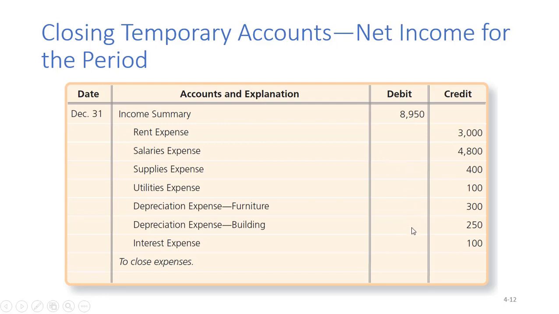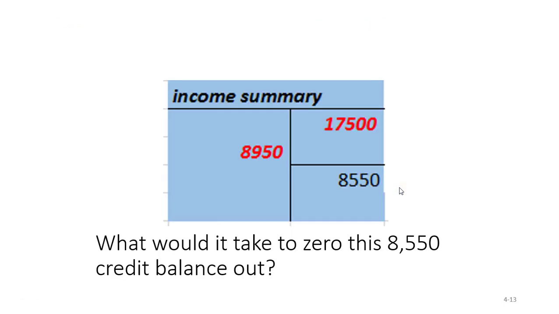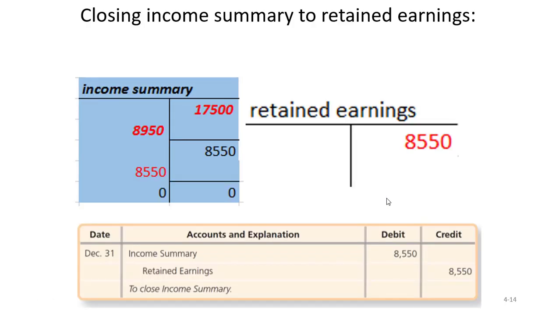Now all of our expense accounts are zeroed out. The entry we made a second ago got rid of all of the revenue. What we've got to do now, though, is get rid of this balance in here. And what will it take to get rid of an $8,550 credit? The answer is a debit. So this is entry number 4. And once we make this entry, you can see how we've progressed our way through here, and now we have a $0 balance.